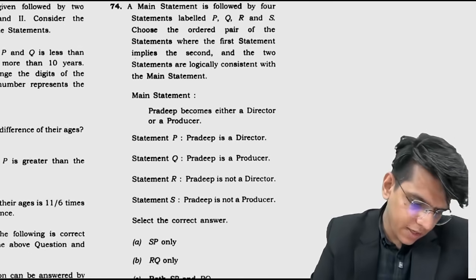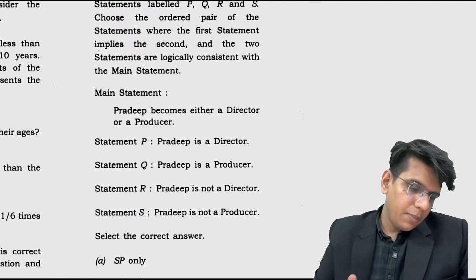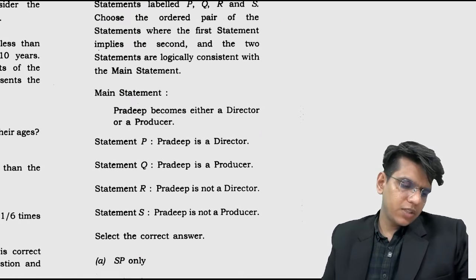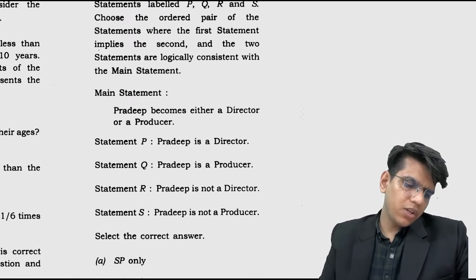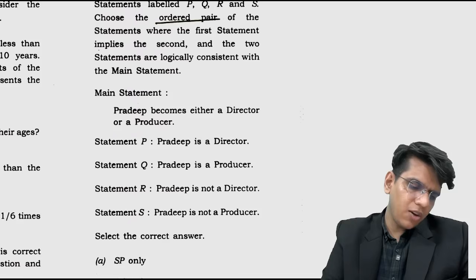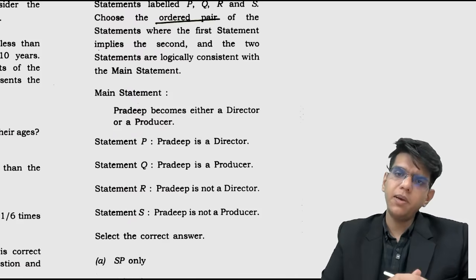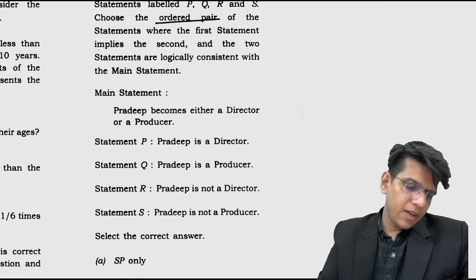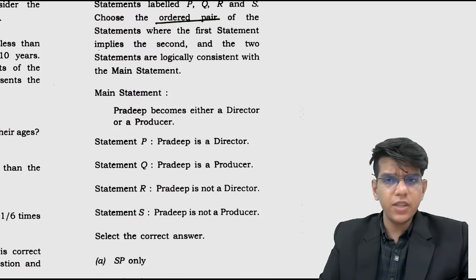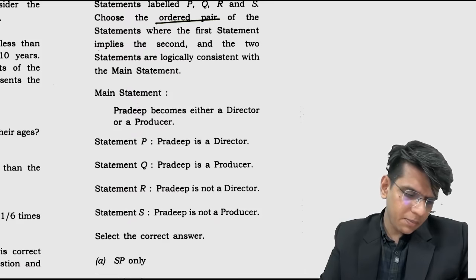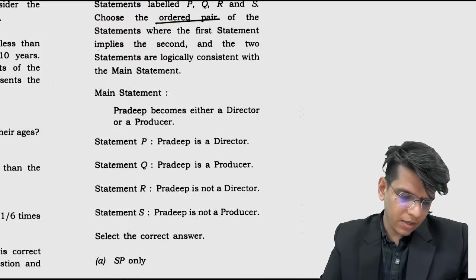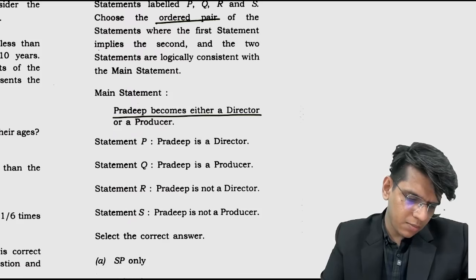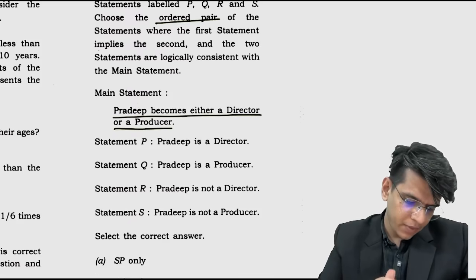Let's see, what is given here in 74. A main statement is followed by 4 statements labeled PQR. Choose the ordered pair. Ordered pair means in order. P is first, Q is later, so read P first and Q later. That is an ordered pair statement where the first statement implies the second and the two statements are logically consistent with the main statement. Pradeep becomes either a director or a producer. Pradeep becomes either a director or a producer is the main statement. He should become one of these two.